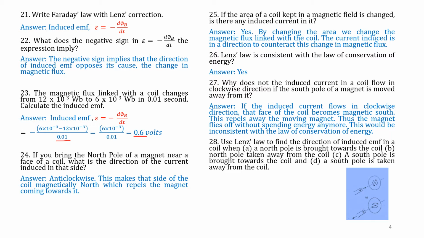See, this is the condition. This is the north pole. So the north pole is brought near the coil and taken away. Okay, so this is the south pole, and this south pole is brought toward the coil.